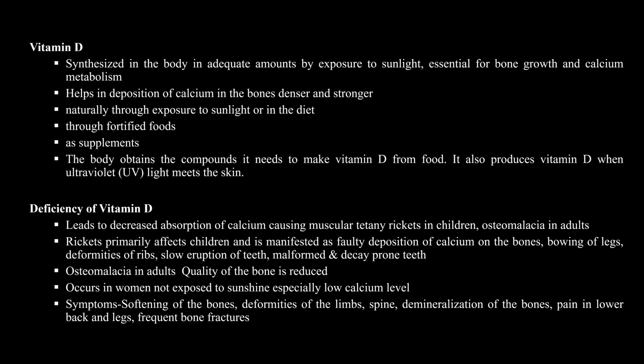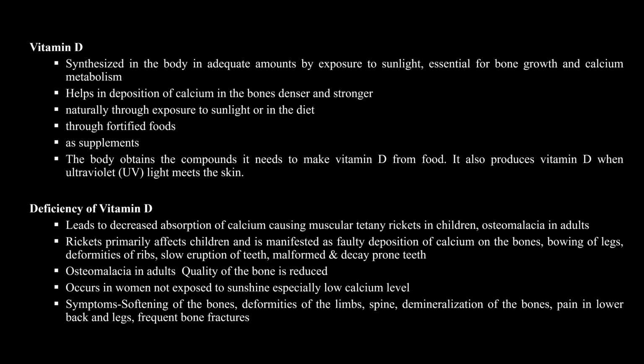Deficiency of vitamin D leads to decreased absorption of calcium, causing rickets in children and osteomalacia in adults. Children have malformed bones and teeth. In adults the quality of the bone is reduced, with low calcium levels, bone and limb pain, demineralization of the bone, pain in the lower back and legs, and frequent bone fractures.